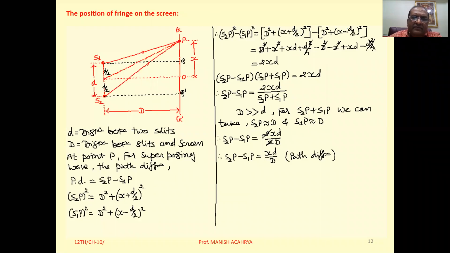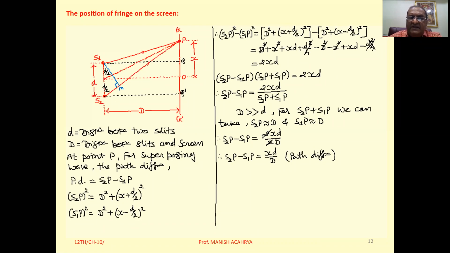Now see here, suppose from S1 we draw a normal on S2P, this one.